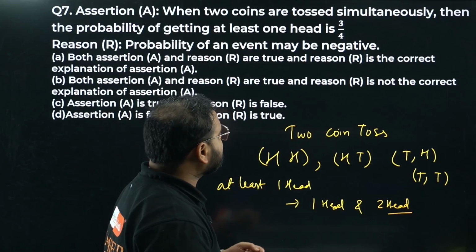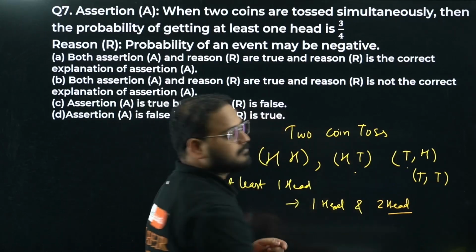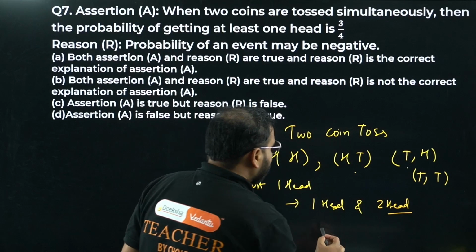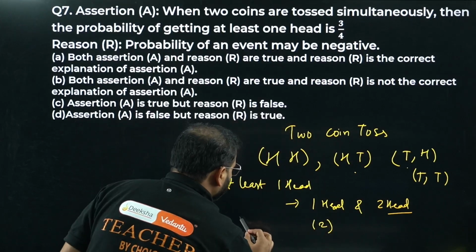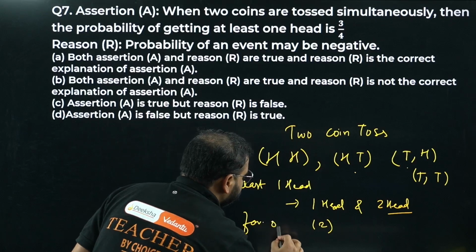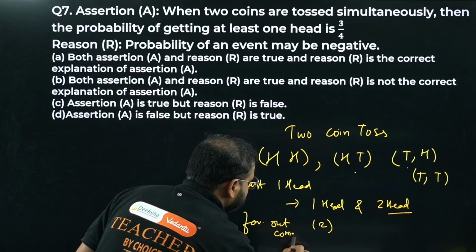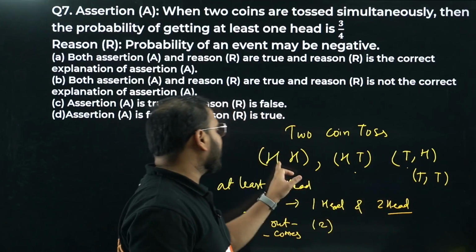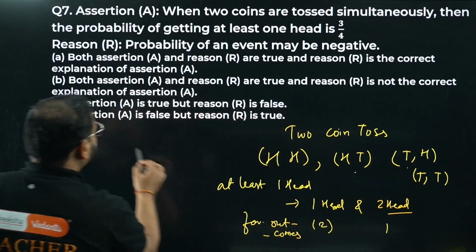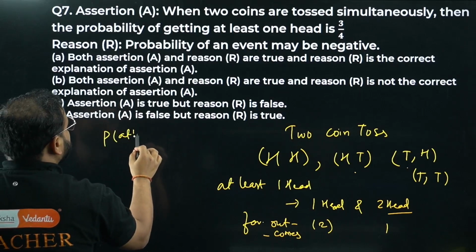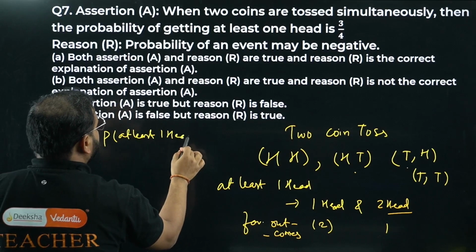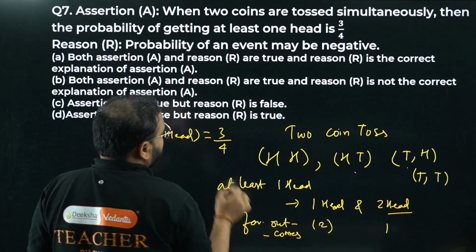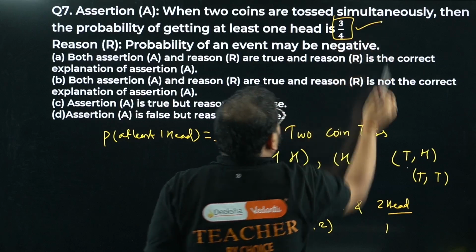Take the favorable outcomes. 1 head, how many do we have? Over here, over here. 2 heads, how many do we have? Over here. This is the favorable outcome. Please check here: 1 head I can get 2 times, 2 heads I get 1 time. So what is the probability of at least 1 head? It is given by 2 plus 1, so 3 by 4. 3 by 4, so correct.